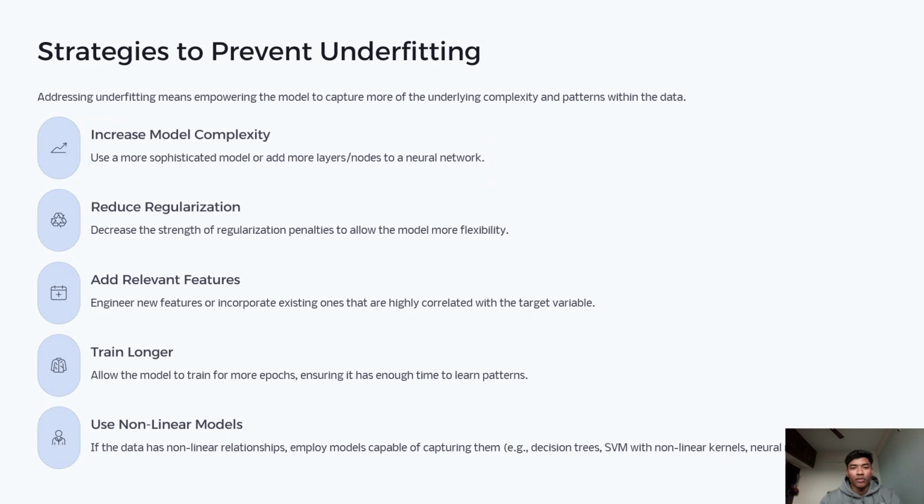Now, strategies to prevent underfitting. To fix underfitting, we need to make the model more capable. Increase model complexity, reduce regularization so the model can learn more, add more relevant features, train longer, giving the model more time, and use non-linear models if the relationships are non-linear. In short, we make the model smarter so it can capture deeper patterns.